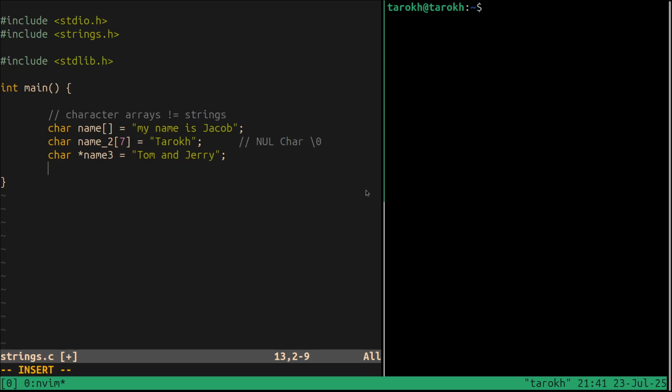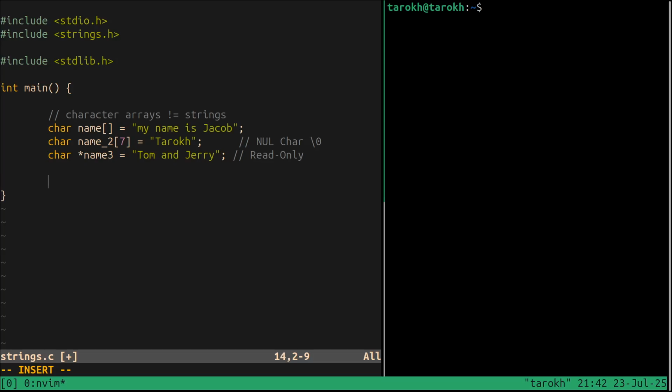But what are the differences? One of the main differences is that here, because we're defining a pointer to a character in memory, this is read only. The other ones are not.